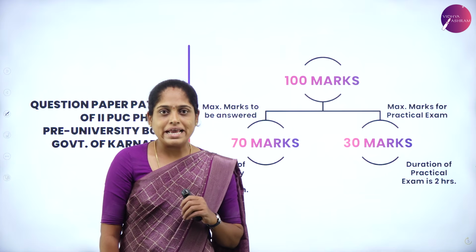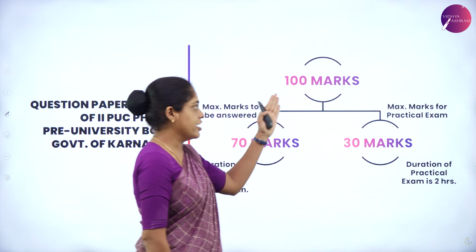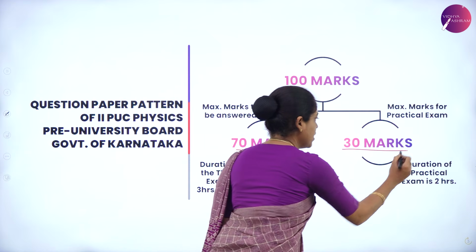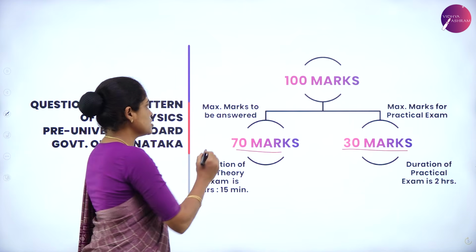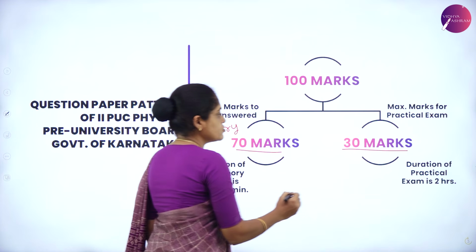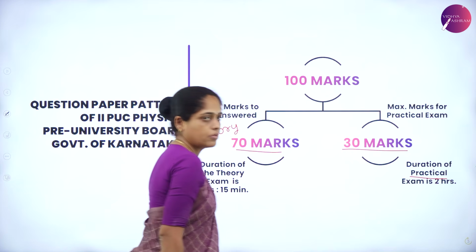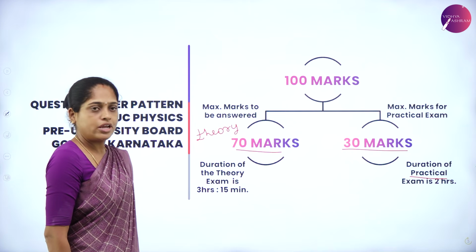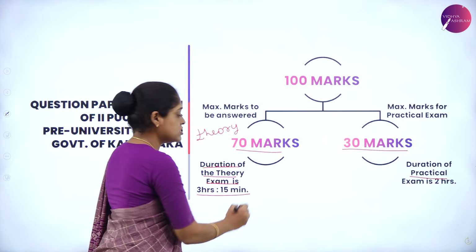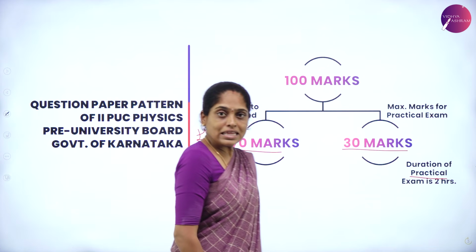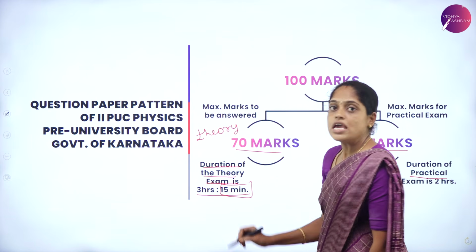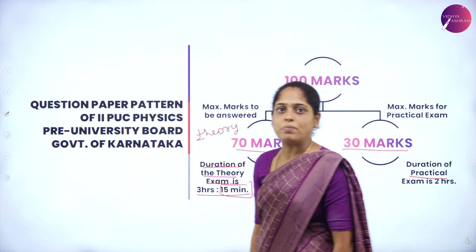Yes, the total examination is for 100 marks, which is split into 70 marks and 30 marks. The 70 marks are for your theory exam and 30 marks for your practical exam. What is the duration for theory exam? The duration of the theory exam is 3 hours 15 minutes. In this 3 hours 15 minutes, the first 15 minutes is for reading the question paper.